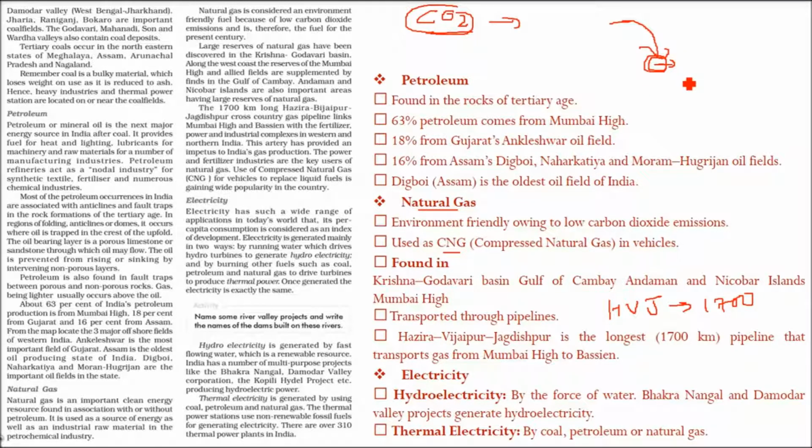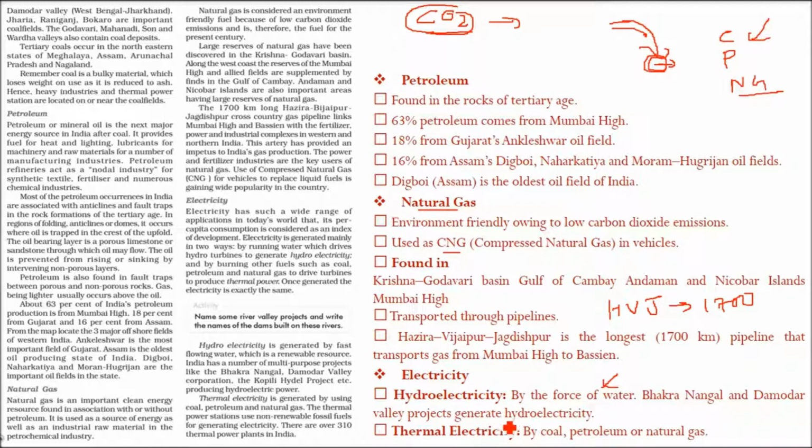And the second is we use coal, petroleum and natural gas to produce electricity. When we burn fuels like coal, petroleum and natural gas to drive turbines, we call it thermal power. With water, turbines are driven by the force of water, but here we use coal, petroleum and natural gas. This is called thermal power, but the electricity remains the same. So we have hydroelectricity, done by the force of water that I just showed.